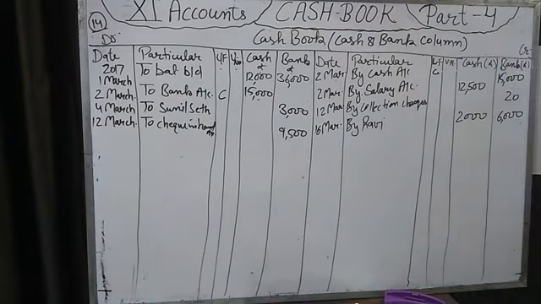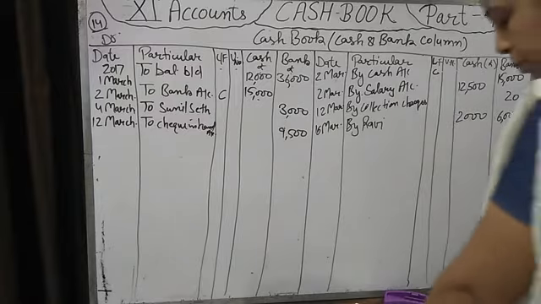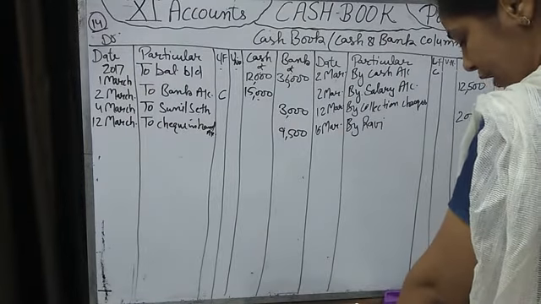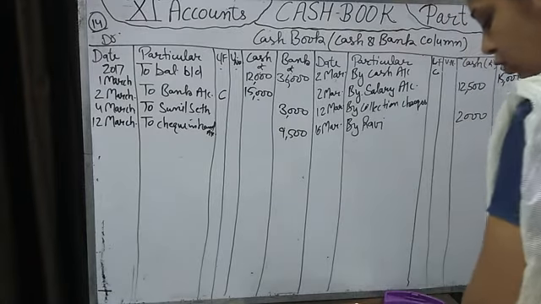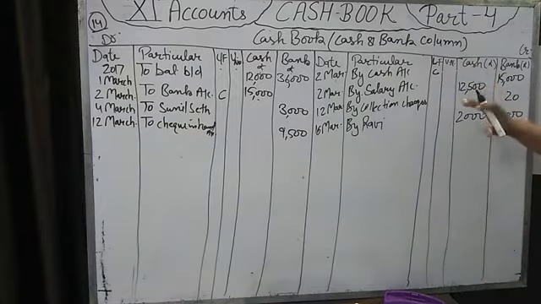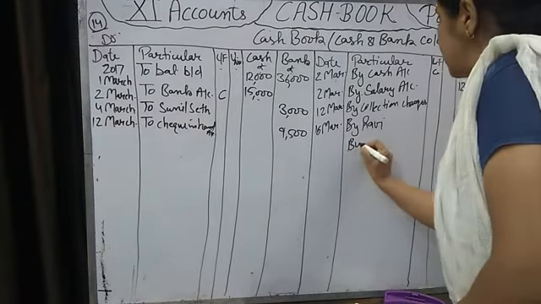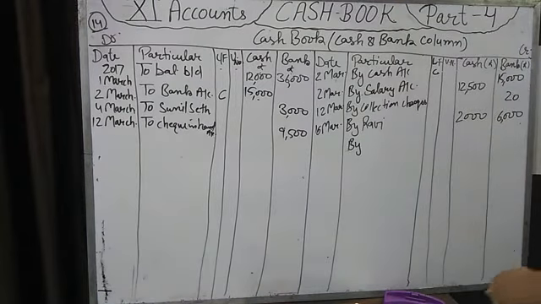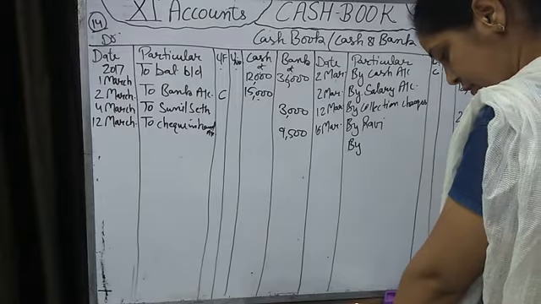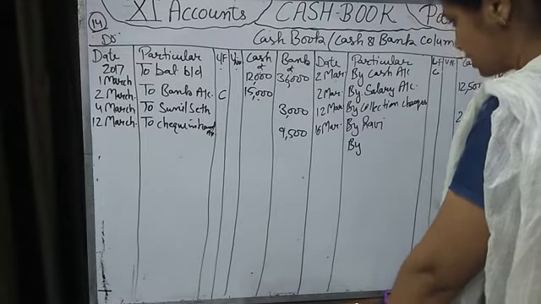Fine. Now on 17th March, withdrew from bank 15,000 and an office equipment was purchased for rupees 12,000 and the balance taken by owner. We have withdrawn 15,000 from bank, but we haven't kept that cash in the office. We used that cash by purchasing an office equipment. Then bank balance is going, not cash, bank balance is going by how much amount? It is 15,000 on 17th March.